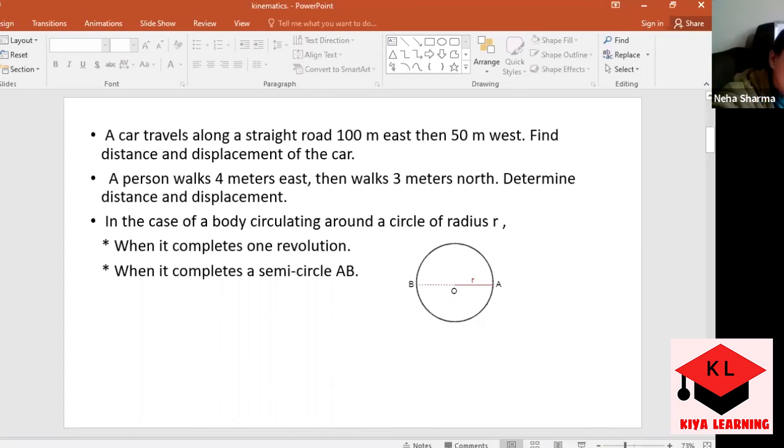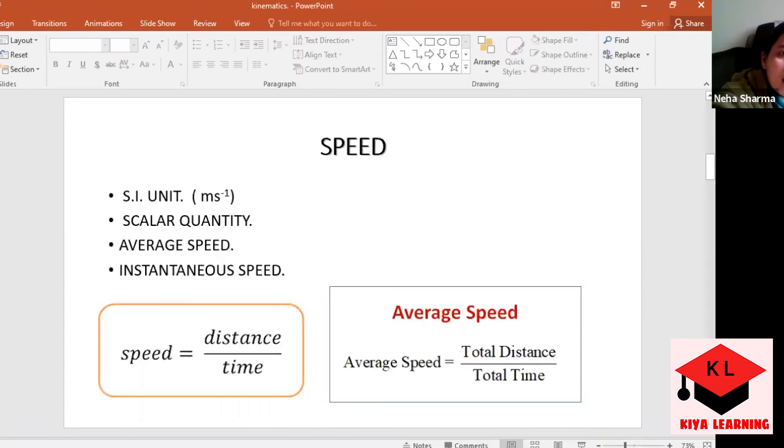So, okay. Nitya, this one is the next slide which we were discussing. So speed, we know the SI unit, we know that it is a scalar quantity. Now, what is average speed? That should be the speed, the distance upon time, all of the distance. As it is speed, so it is definitely distance upon time.